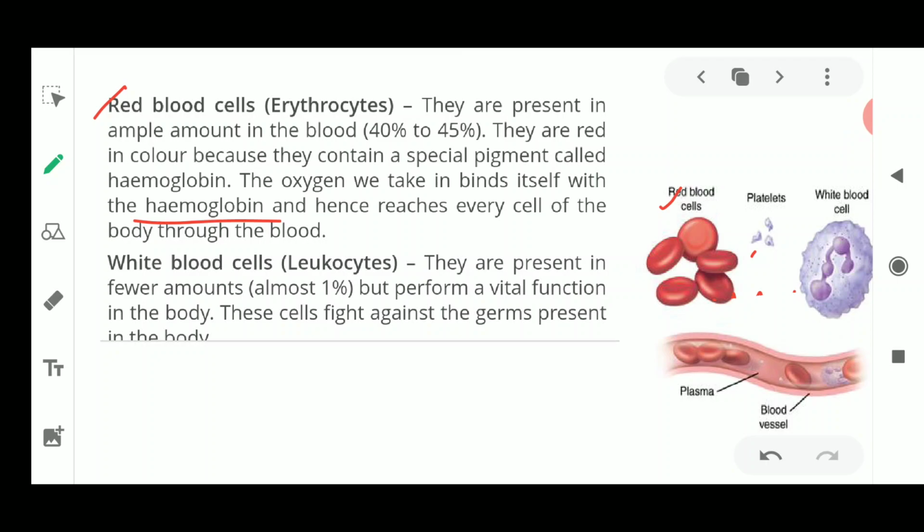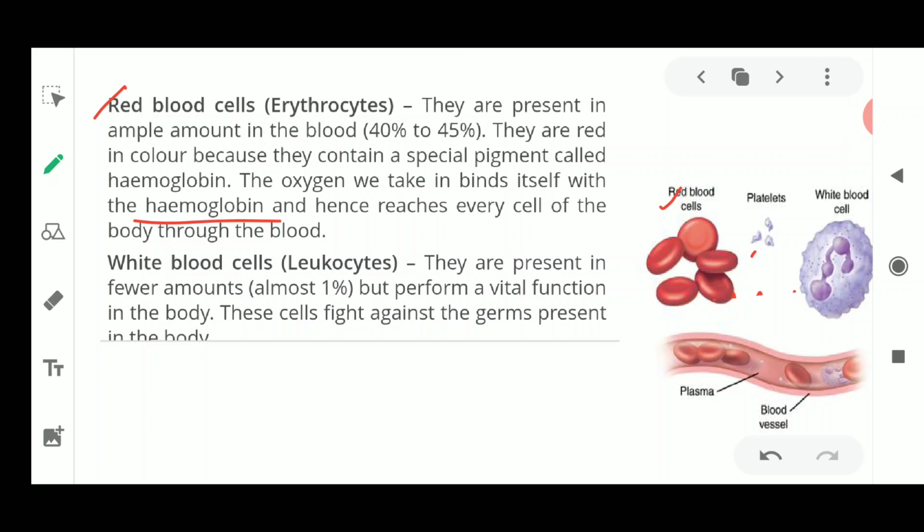We should have WBCs in a large amount so we can fight the germs, the enemies which are entering into the body. Now what are these enemies? These enemies are the germs entering the body, the bacteria and the viruses. They could also be foreign particles, and they need to be removed from the body. These are the waste products present in the body which cause germs and disease in the body. That is why they need to be thrown out of our body, and this main work is done by the WBCs.